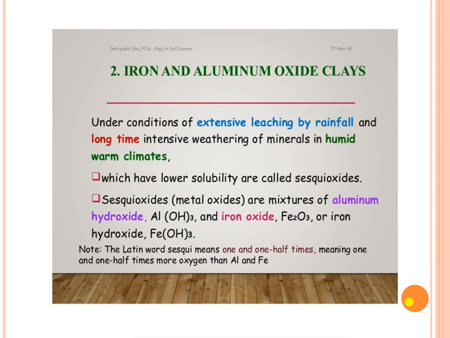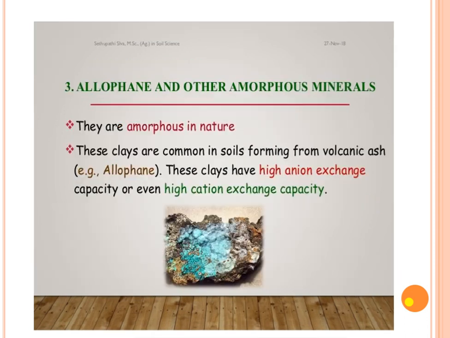Leaching means escaping from the root zone. After escaping from the root zone, these clays become leachable by rainfall over a long time in humid warm climates. It's called iron and aluminum oxide clays.